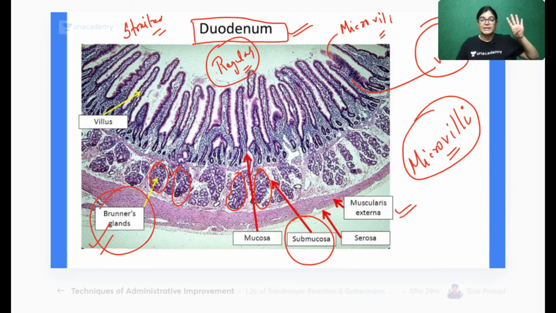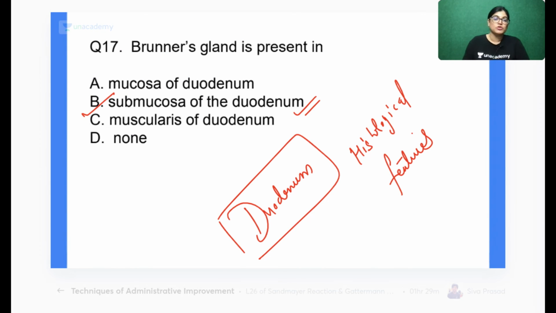So there are four layers of the GIT. Outermost is the serosa. Which are the four layers histologically? Mucosa, then submucosa, then muscularis externa, and the outermost layer is serosa. My dear aspirants, in the submucosa layer we have Brunner's gland. Mucosa can have the epithelium layer, then the lamina propria and muscularis mucosae. So all of you go through all the layers of the GIT, and Brunner's gland is the characteristic feature for identification of the duodenum slide. So we will go with B as the correct answer.